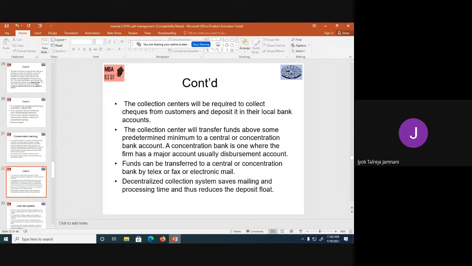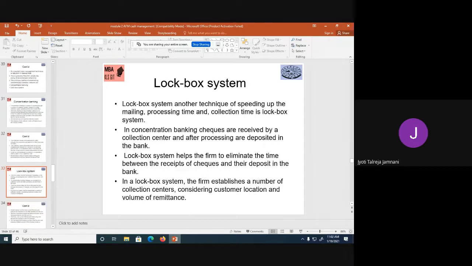Funds can be transferred to a central or concentration bank by telex or fax or online bank transfers. So it's very easy to transfer from the decentralized accounts to the centralized account. Decentralized collection system saves mailing and processing time and thus reduces the deposit float. So the customers need not post it, so postal float is reduced. The accountant need not handle your check. The checks go directly to the bank. The bank is depositing, so lethargy is reduced.